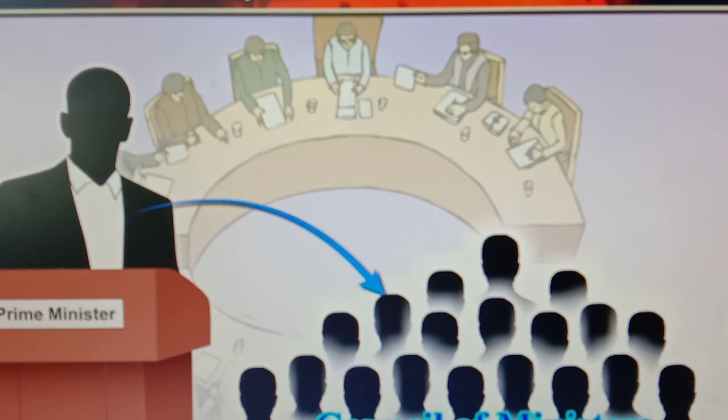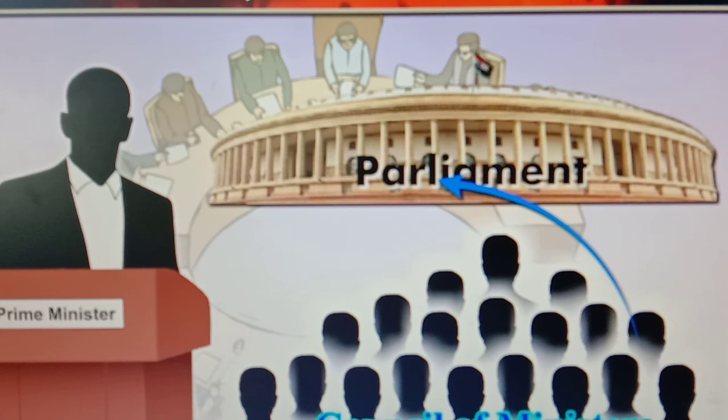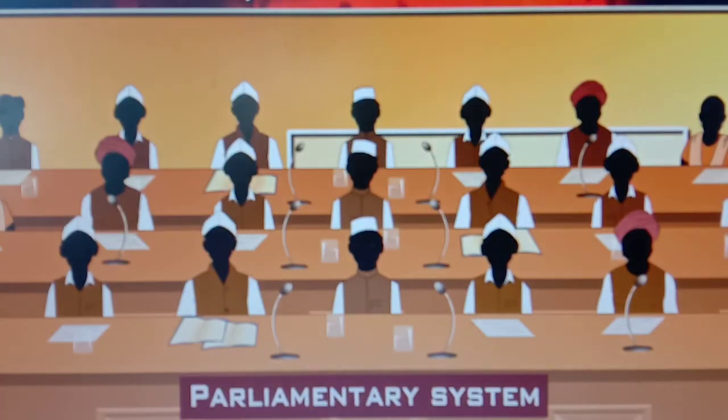And what is the duty of this executive? To implement laws. So in the parliamentary system the executive has a dual responsibility. Dual responsibility means double responsibility. They are more responsible for this government. One, as an executive, they have to implement laws. So this is their basic duty or responsibility.